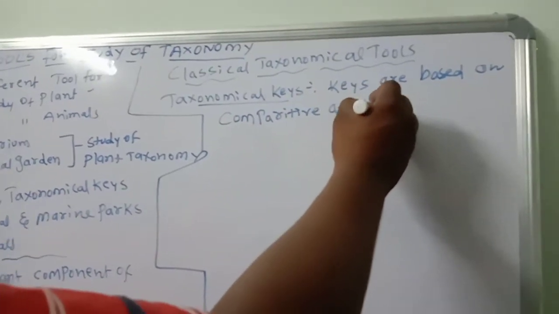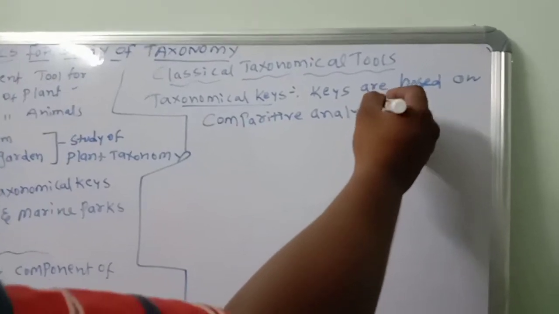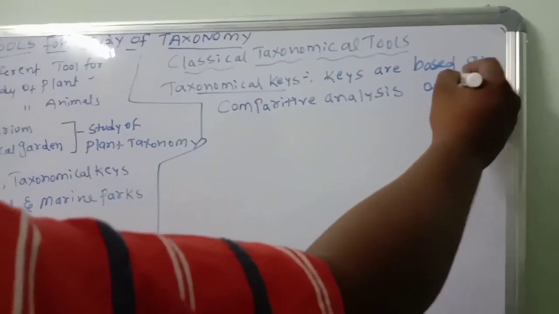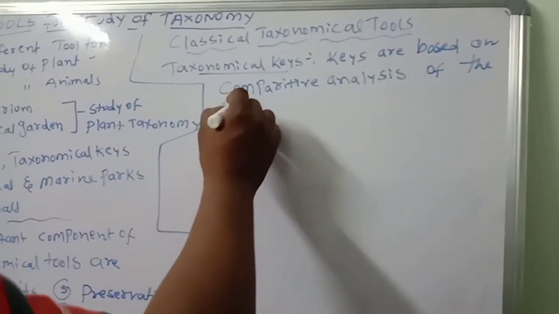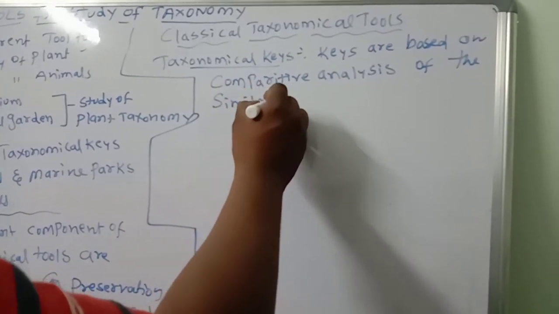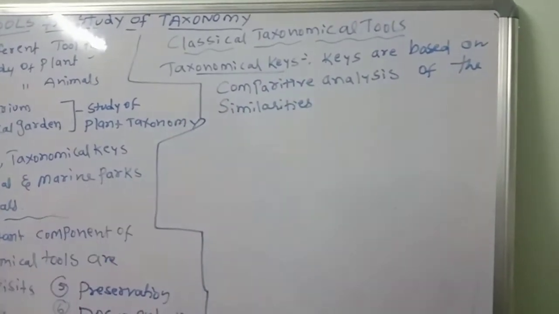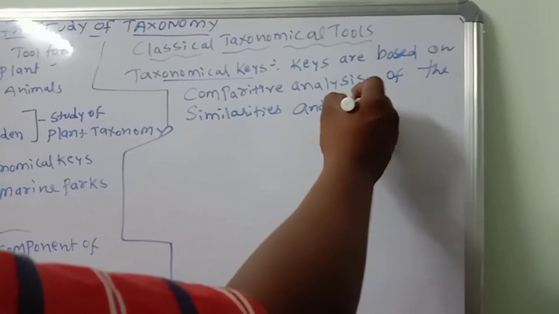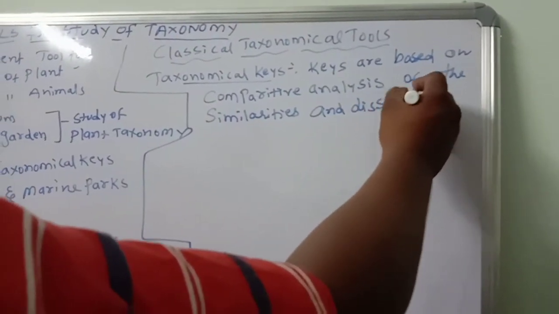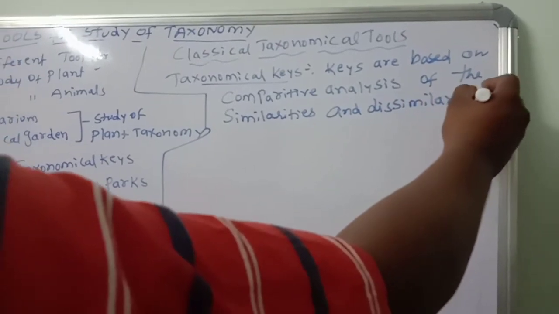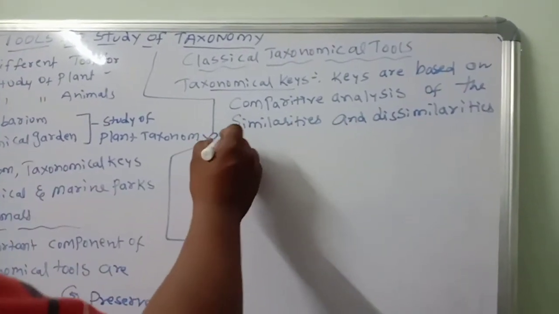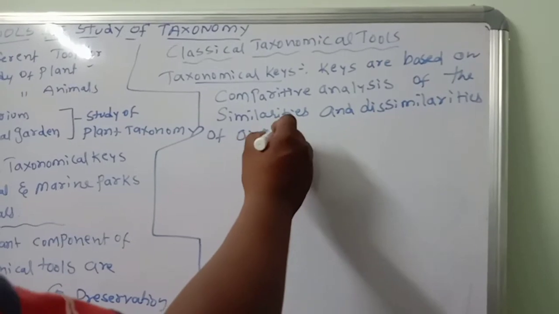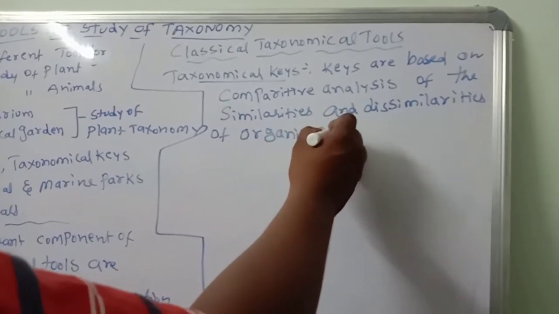Comparative analysis of the similarities, number one, and the dissimilarities, same and different. Dissimilarities of organisms. This point you should remember.